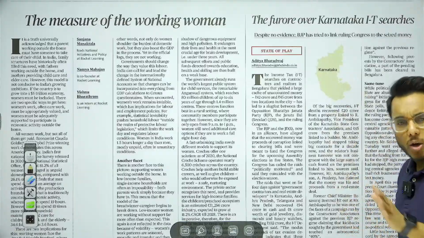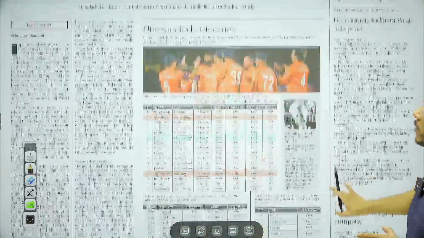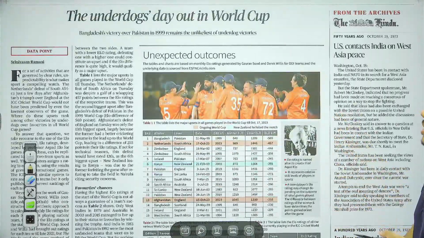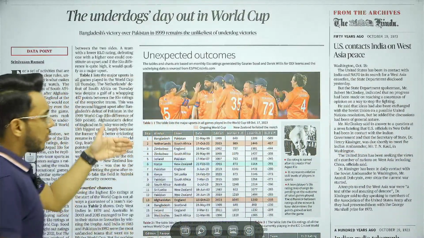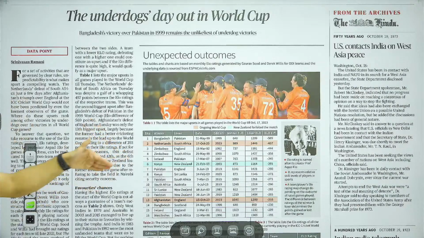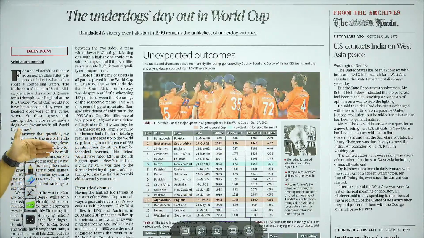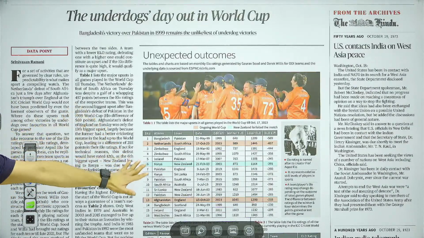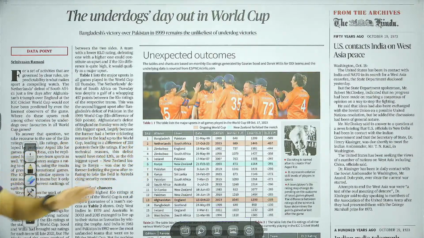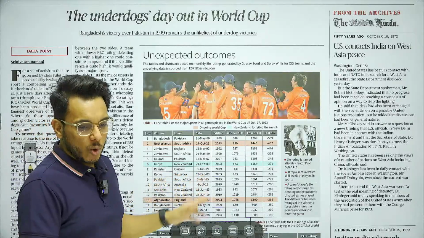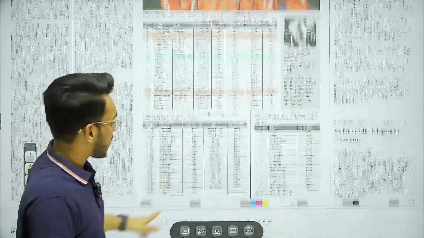No need, it is a political article. Then further moving on, the underdogs' day out in the World Cup. It is talking about the performance of the different teams in the World Cup, and all such things have been given. You can see the table. However, if you have interest, you can read it, but from the exam point of view, no need to go into too much detail in this article.